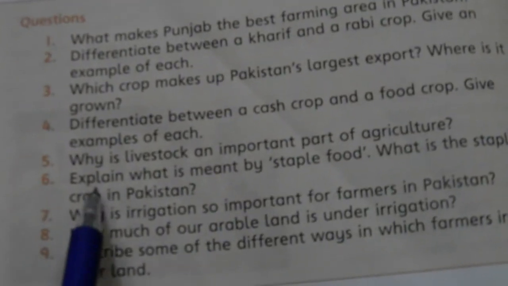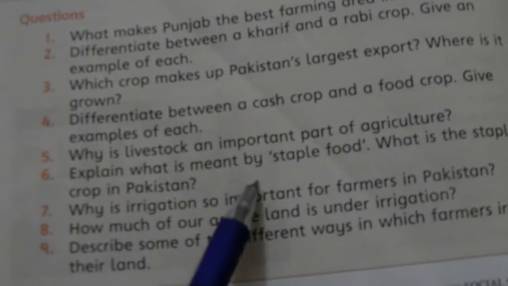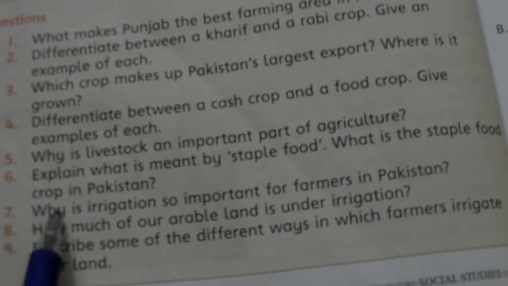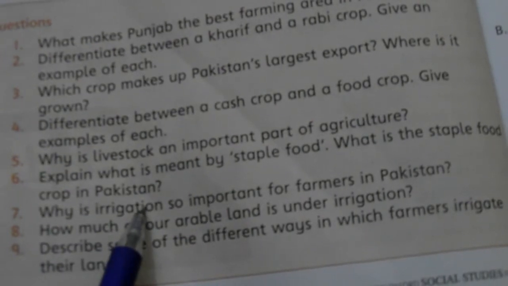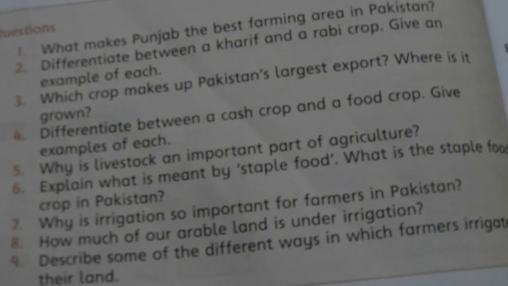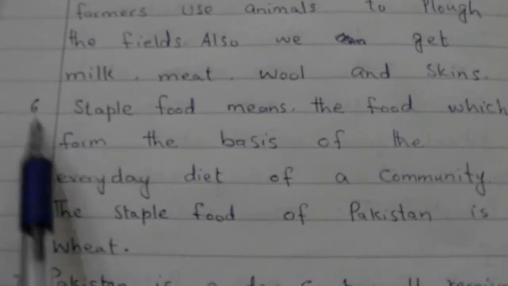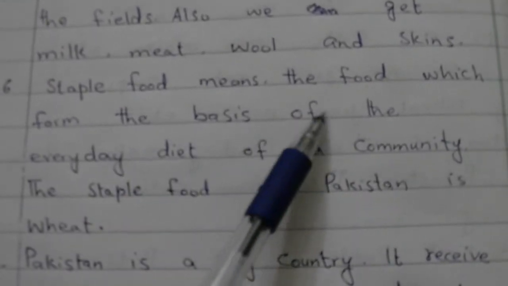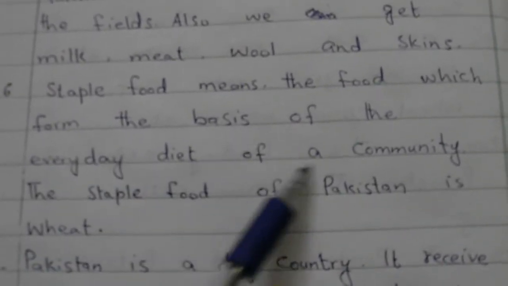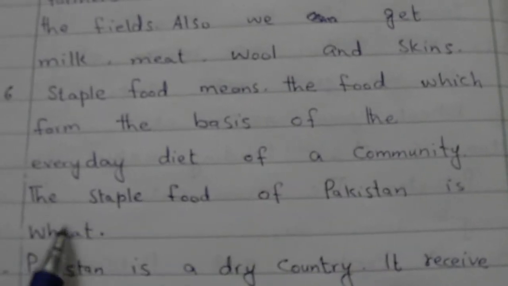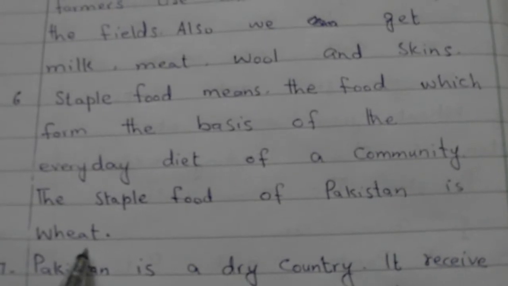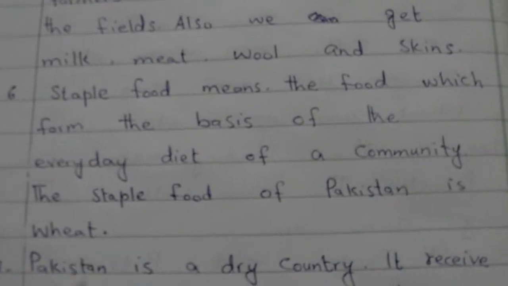Question number 6. Explain what is meant by staple food. What is the staple food crop in Pakistan? And answer of question number 6 is staple food means the food which forms the basis of the everyday diet of a community. The staple food of Pakistan is wheat. This is the answer of question number 6.